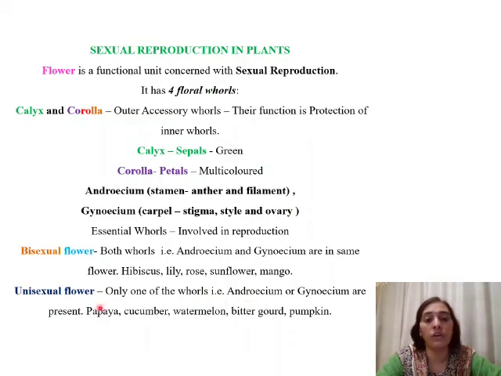Therefore they are called unisexual flowers. Plants are going to be different, male and female. Examples: papaya, cucumber, watermelon, bitter gourd and pumpkin. So these are examples of plants where the male and the female whorls, androecium and gynoecium, are present on different plants.